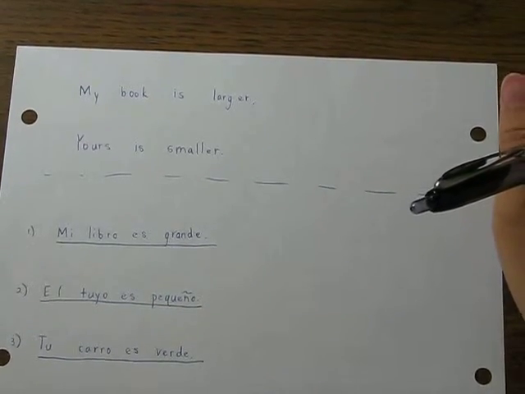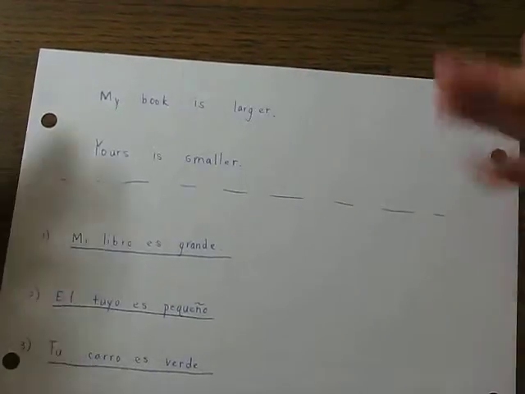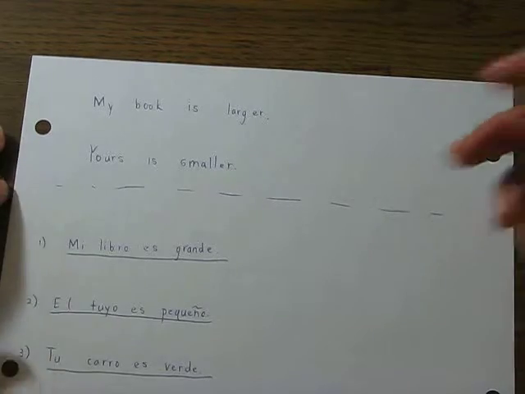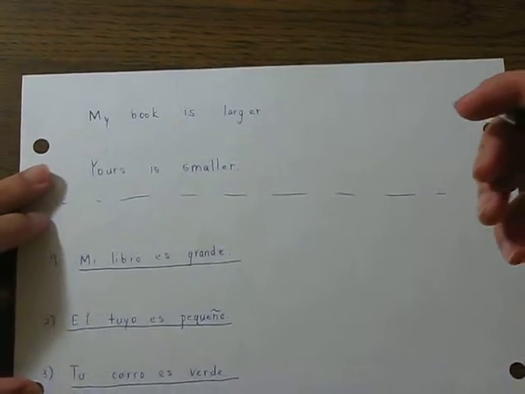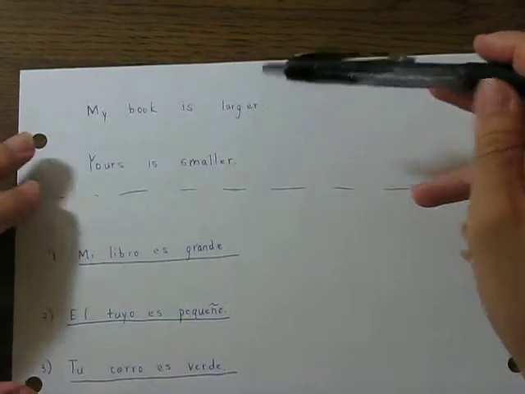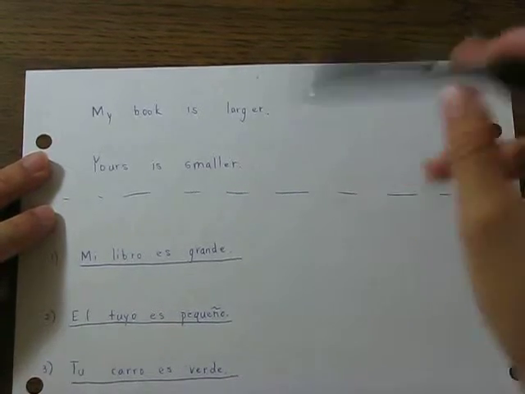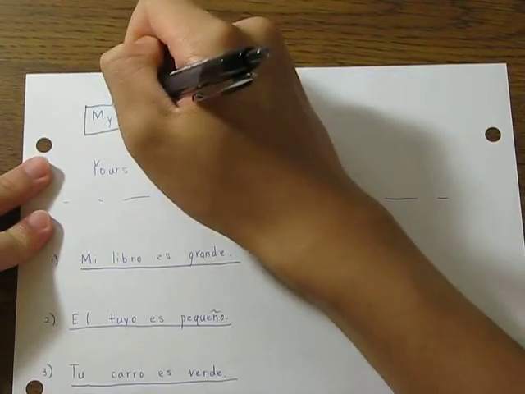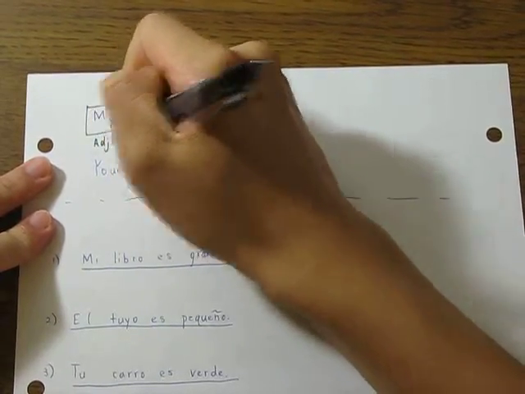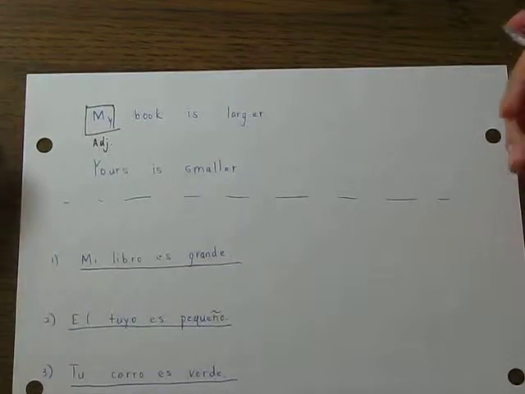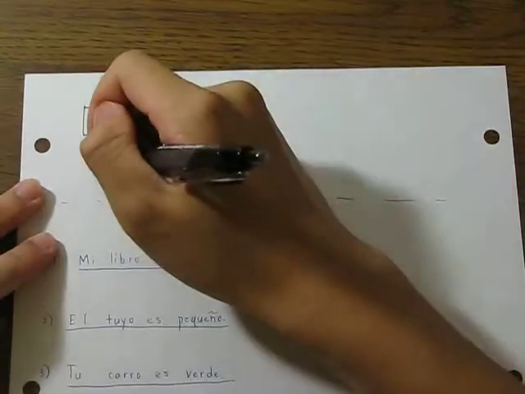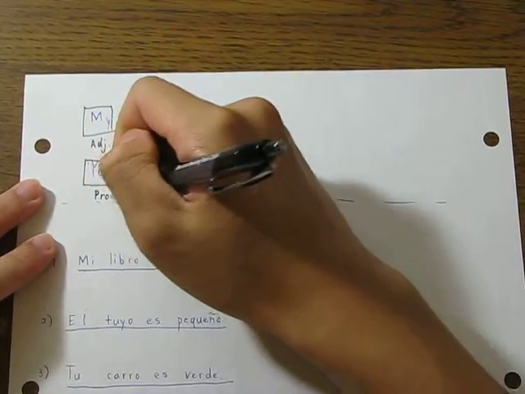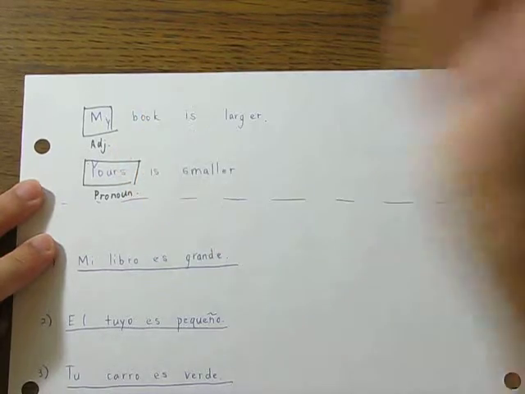Now looking at the following sentence pairs, we can notice that one has an adjective while the other one has a pronoun. Now you might not be able to recognize right away since there are no conspicuous adjectives such as blue or she in here, right? But in the first one, my serves as the adjective, right? You might be wondering why my serves as the adjective. Well, I will get to that in a little bit. And the yours serves as the pronoun, right? So, why does this happen?